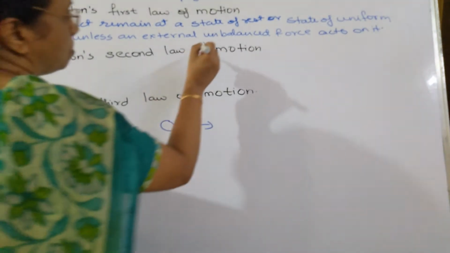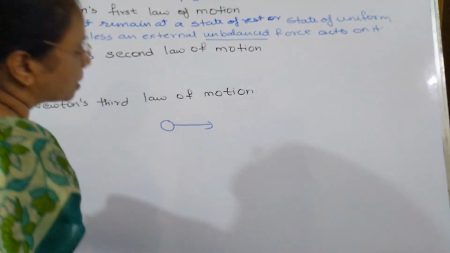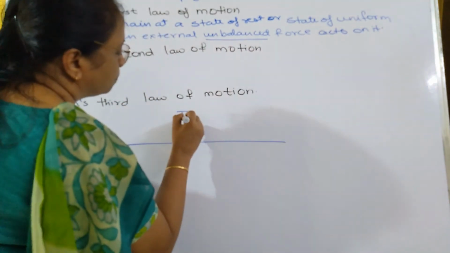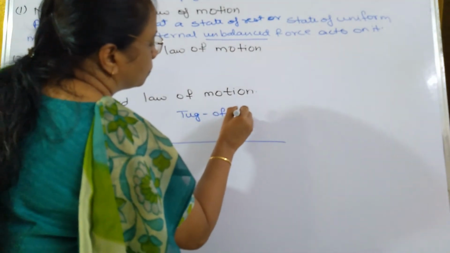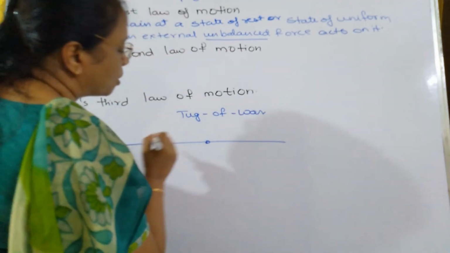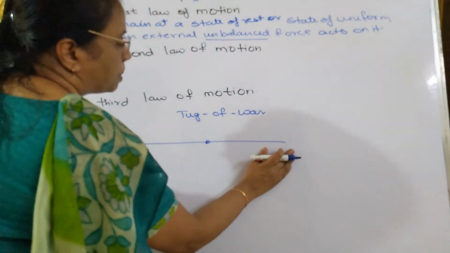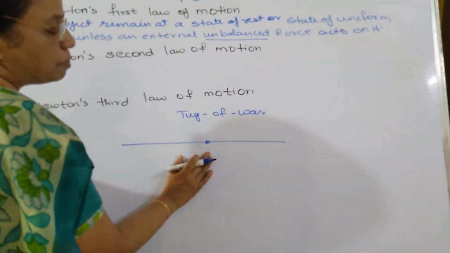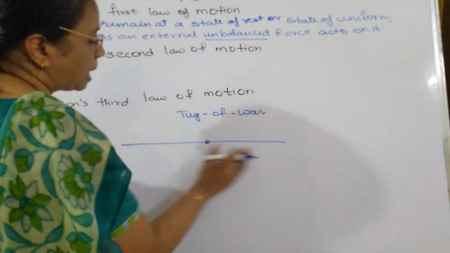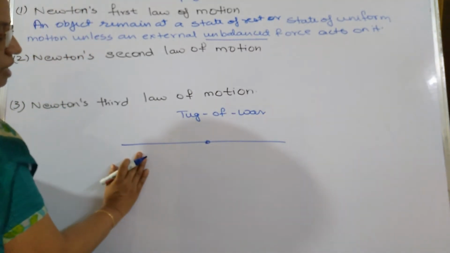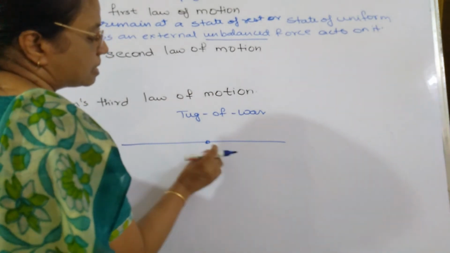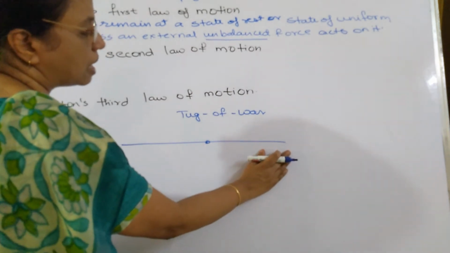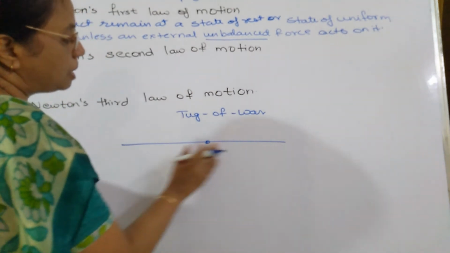What is the meaning of unbalanced force? Supposing if a tug of war is going on, and this is the center of the rope. Some people are standing over here and some people are standing over here. If both are applying the same force, the center will not move, it will remain in the same position. Why? Because both are applying balanced force. But if the force on one side is greater and the other side is less, then the center will move towards the greater force. Now the force on one side is more and the force on the other side is less, therefore it is said to be unbalanced force.